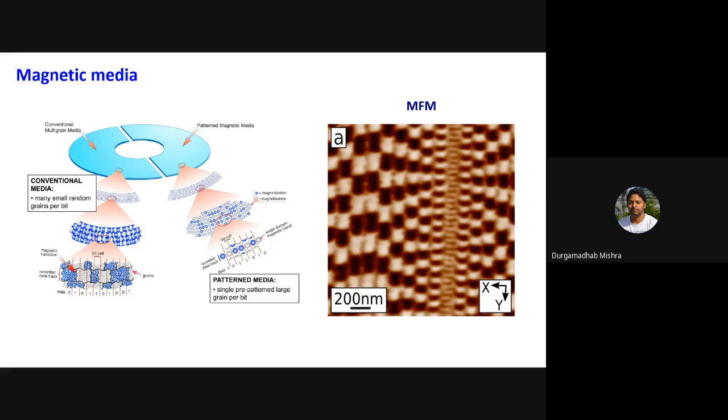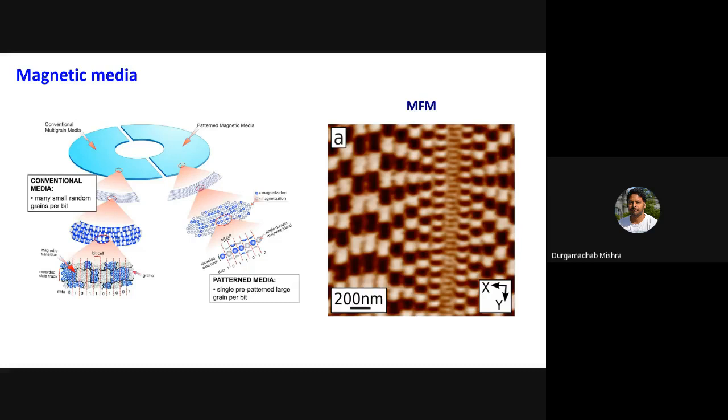The dark contrast, let's say, is the positive or up magnetization, and the bright contrast is the down magnetization. So this is a perpendicular recording medium, and you can clearly see this tiny small contrast almost in the center of this track.